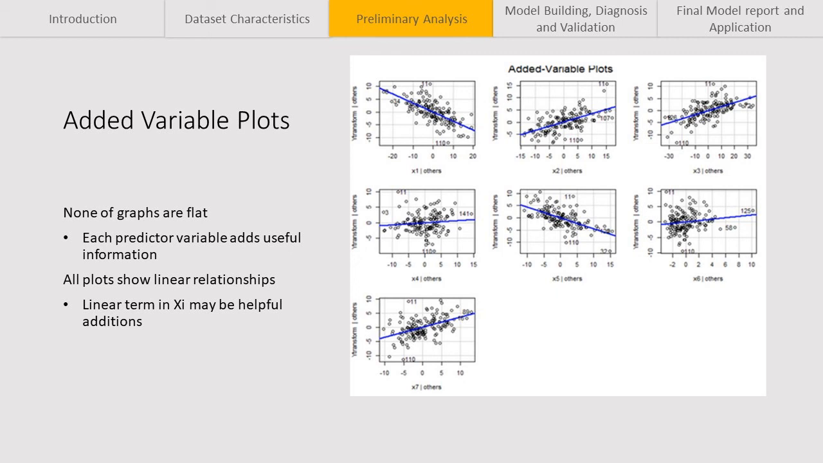Then I checked if each x variable is important to the model when other x variables are already in the model using added variable plots. None of the graphs are flat, showing that each predictor variable adds useful information. All plots show a linear relationship as well, showing that a linear term in xi may be a helpful addition.